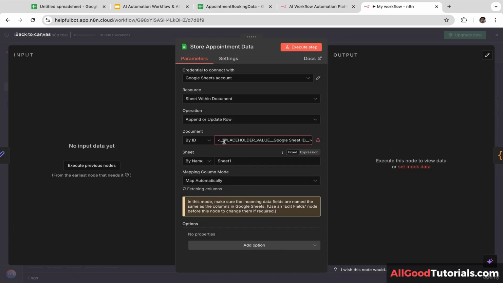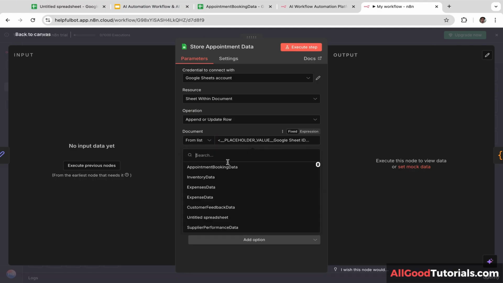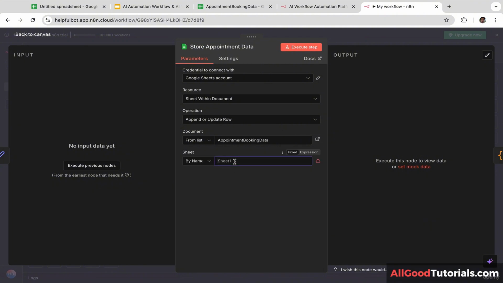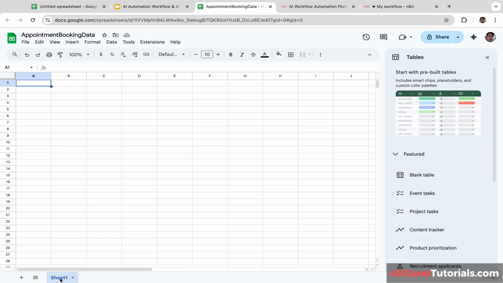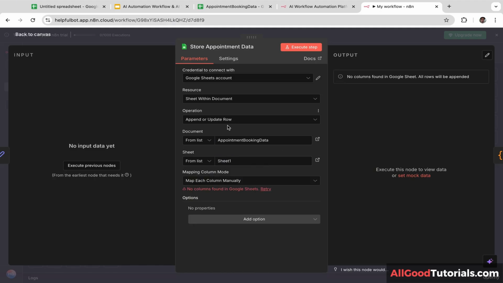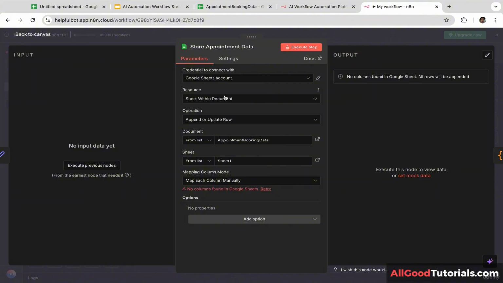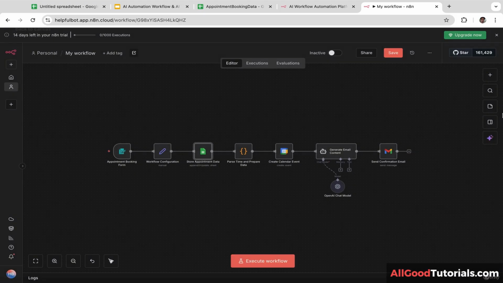So let's click this store appointment data and we're going to click from list and let's type in appointment booking data. And in this case, there is only one sheet, sheet 1. So let's add sheet 1 here. For the operations, make sure you select append or update row. For the resource, make sure that you select sheet with document. And make sure that you've already connected the Google Sheets with N8N. That's what we did before, right? Okay, now let's click save.